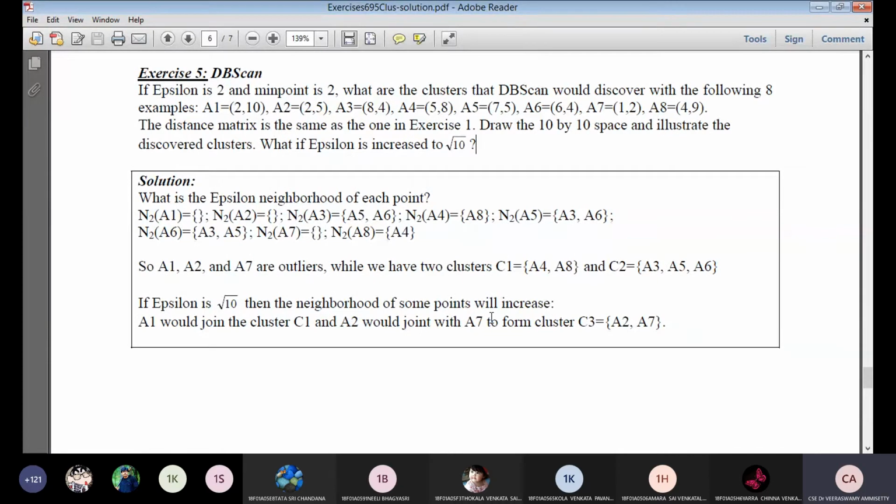Before solving this example, we first have to calculate the distance matrix for these 8 examples. That is the first step you need to do. Only then can we solve this problem statement using the DBSCAN algorithm. So first we need to identify the distance matrix using these 8 examples.